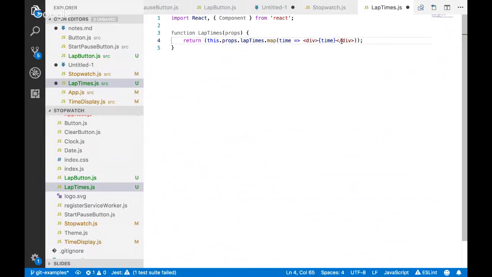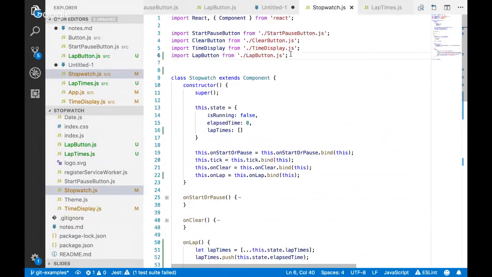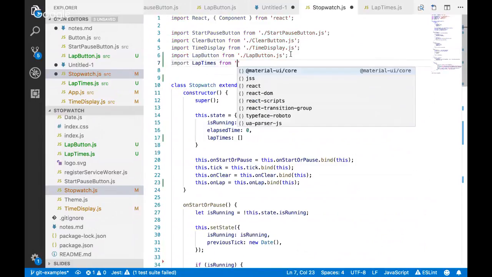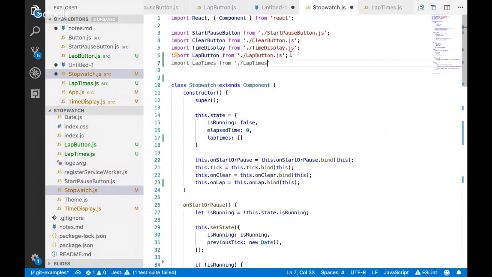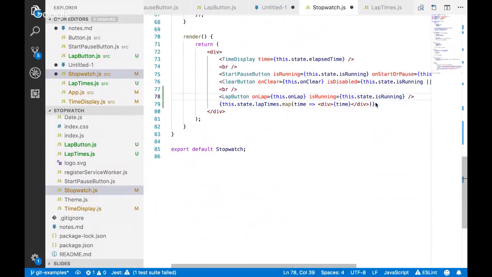All right. We've got a very, very simple lap times component now. It's doing the same thing that our previous component did. This is actually going to have a problem. I forgot. I'm going to have to introduce one other thing, but we'll see that in a second. So we need to import this, lap times.js. And now I'll just invoke it.